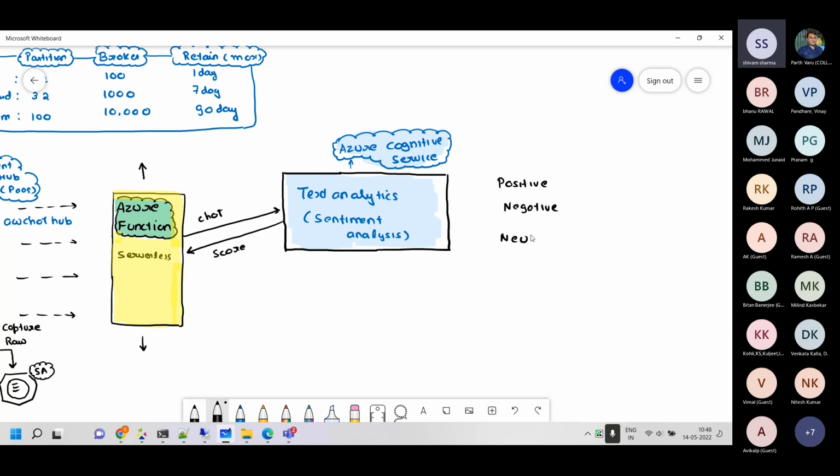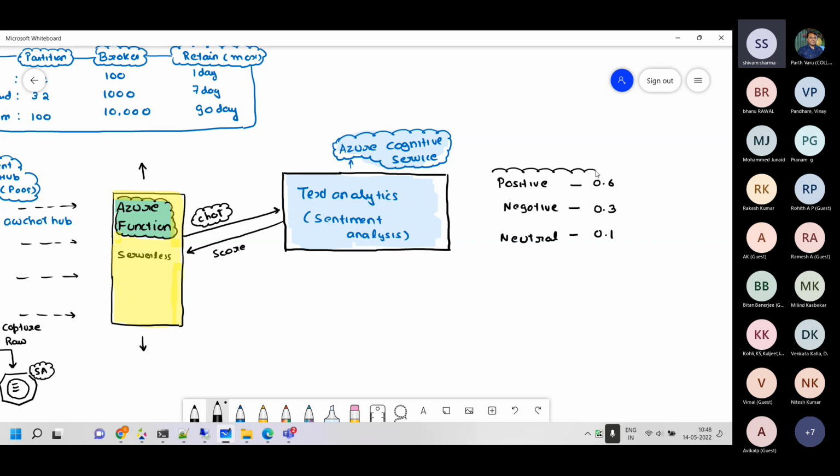Whenever any input is given, the score will be for all three of them. Let's say there is something positive in the statement, maybe 0.6. Maybe a part of it is negative, maybe 0.3, and maybe some elements are neutral, and so on. So there is a confidence score which comes back. Now there is something very interesting.